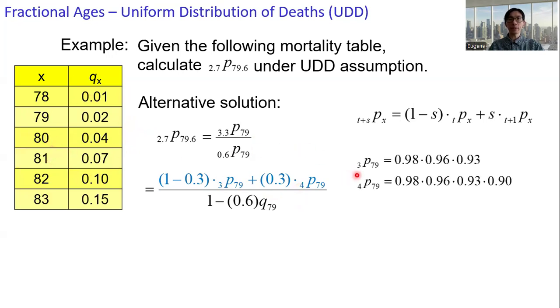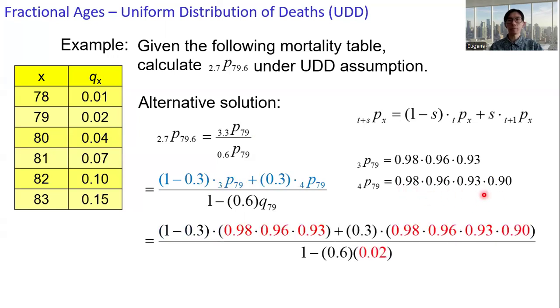So 3 p 79 is p 79, which is 1 minus 0.02, times p 80 and p 81, so take 1 minus 0.04 and 1 minus 0.07 respectively. We get the values for the p's, and similarly we get the value for 4 p 79 by multiplying these four p's together. Upon calculation, we should get the same answer as well, 0.8590.